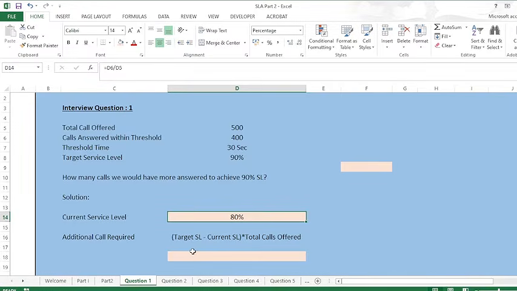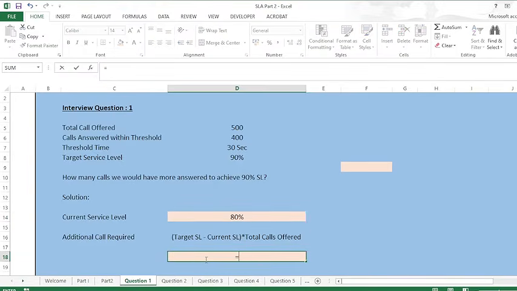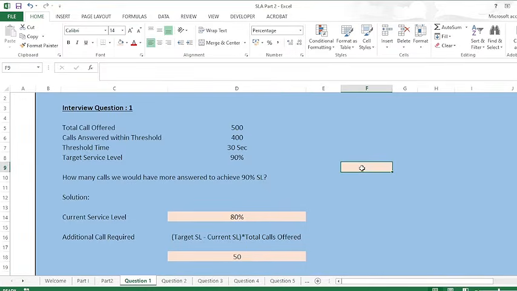For that, the formula is target SL minus current SL, multiplied by total calls offered. My target SL is 90%, my current SL is 80%, and my total calls offered is 500. That means if I had answered 50 more calls, my service level would be 90%. You can check it: 400 plus 50. If I had handled 450 calls out of 500, my service level would be 90%.